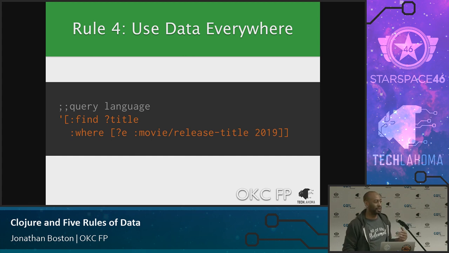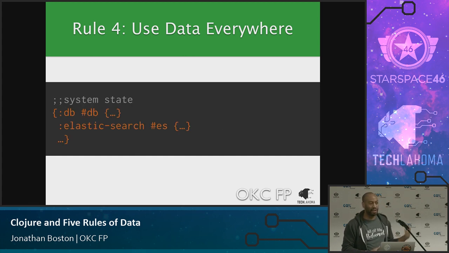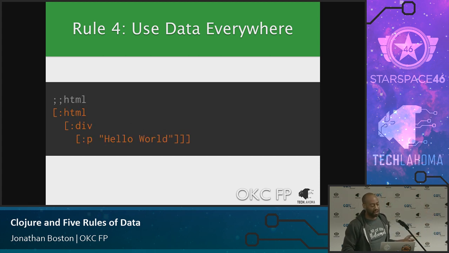How about representing the system state? What is the state of the system? Is the DB initialized? Is my Elasticsearch cluster initialized? Just put that in a map, represent it, build this when your system starts, and then everyone has access to what they need, and you know the state of your system. And again, just data. HTML is just vectors, and this is pretty trivial to translate into actual HTML. So build this up as your return, and then at the very end, a little flip that flips it to valid HTML. So you're working with data the whole time.